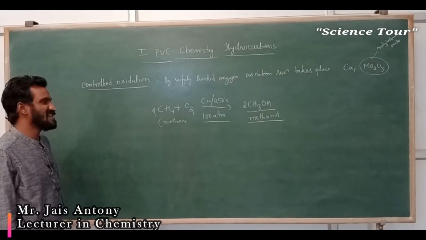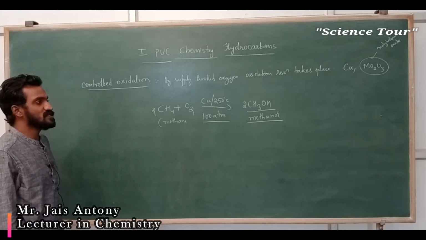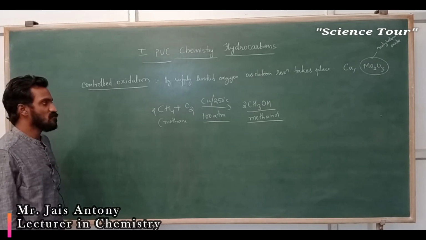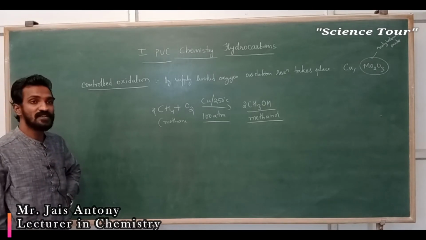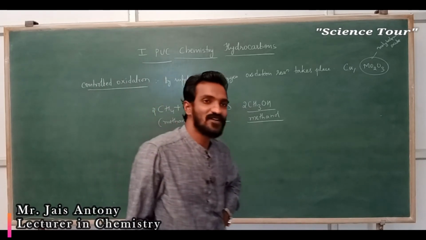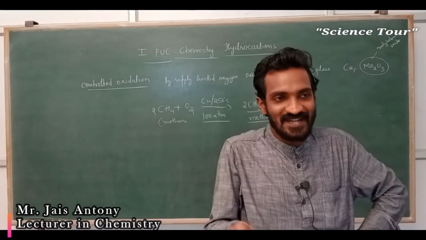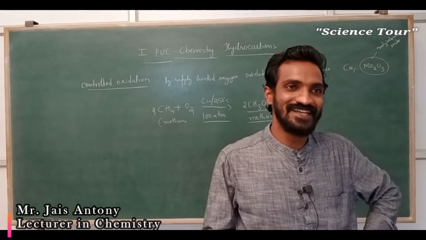This reaction is called a controlled oxidation reaction. So by oxidizing methane you will get alcohol. Very nice, no? Take a little methane from anywhere, give it a little oxygen, and you will get alcohol.